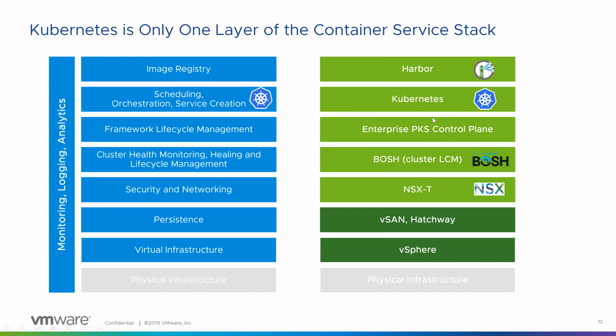And this is the point: Kubernetes is just one layer of the entire container service stack. If we want to have Kubernetes in our environment, we can't have just this one layer. It needs all the supporting layers, which come with one set of Enterprise PKS. And the image registry is Harbor. If some of you are aware of a product called vSphere Integrated Containers, there we have Harbor embedded into VIC. Harbor itself is another project, promoted to CNCF by VMware, which does image registry. It's a private image registry.